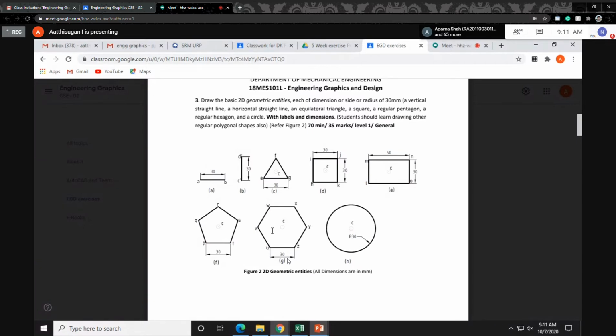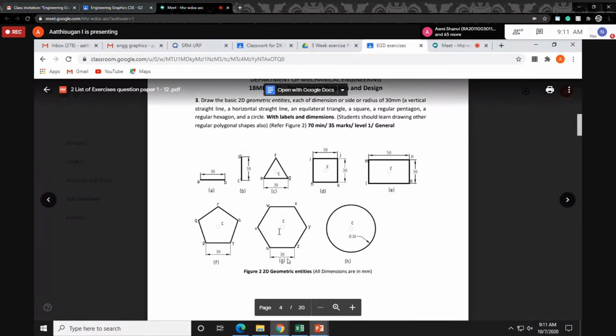After selecting the polygon option, select the number of sides. The number of sides for a hexagon is 6, so type 6. Then enter the edge method, then enter the 30 value. So automatically you're getting this hexagon.